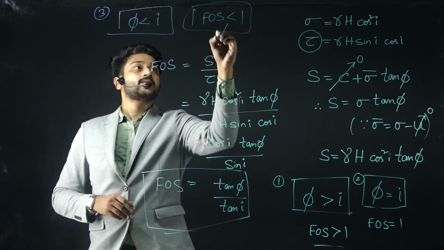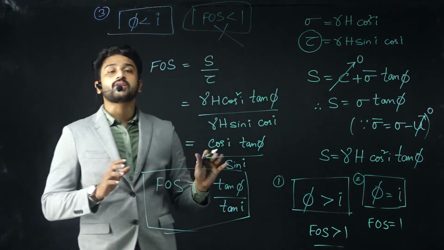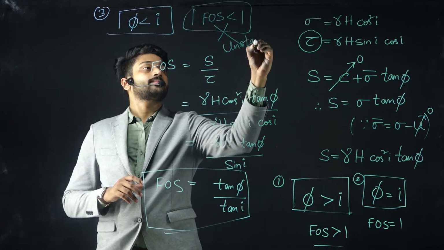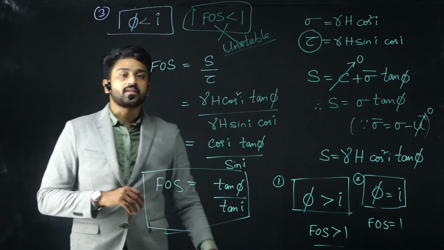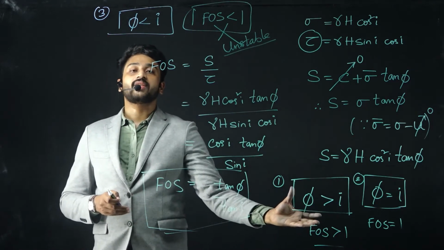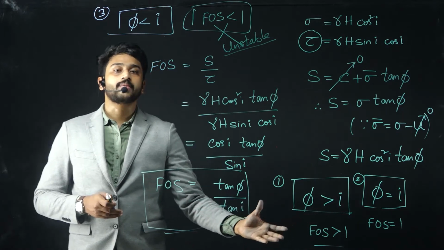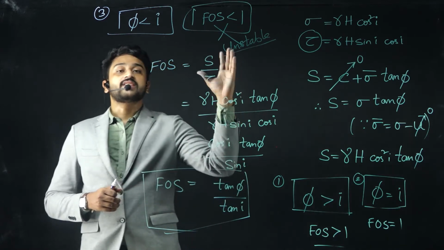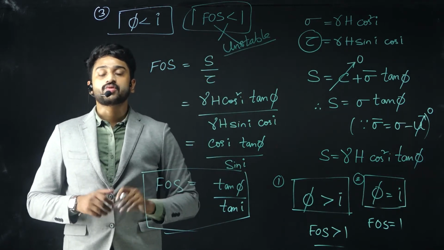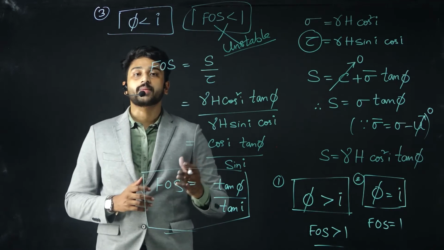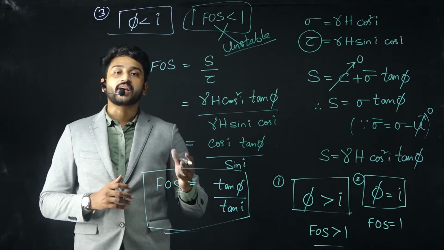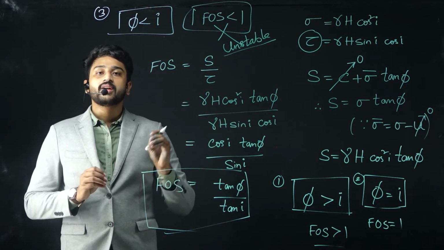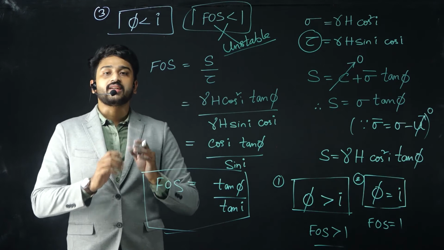That means in this case the soil is not at all stable; it is unstable. So when the factor of safety is greater than 1, it is completely stable; when it is equal to 1, it is just stable; and if it is less than 1, it is completely unstable. This is what we need to know for the stability of an infinite slope in cohesionless soil. This entire derivation is only for the case when the soil is in dry state.